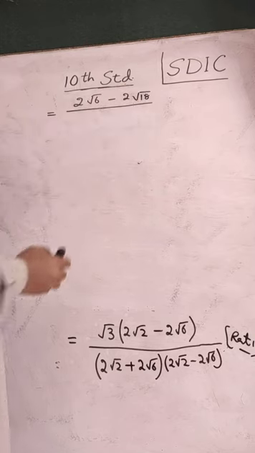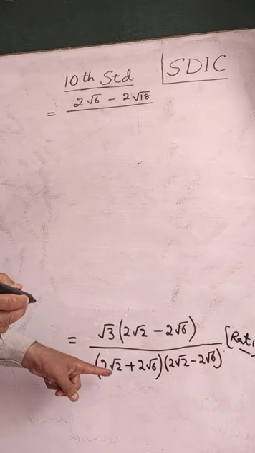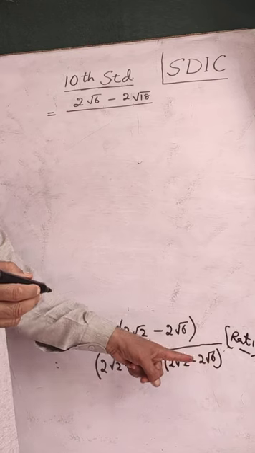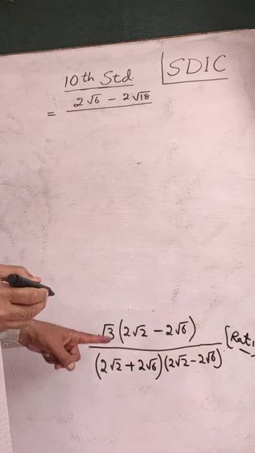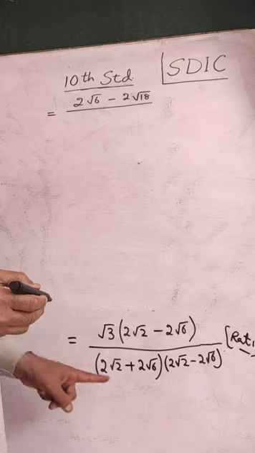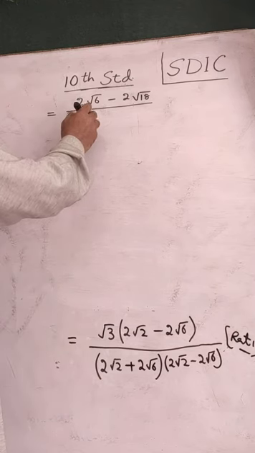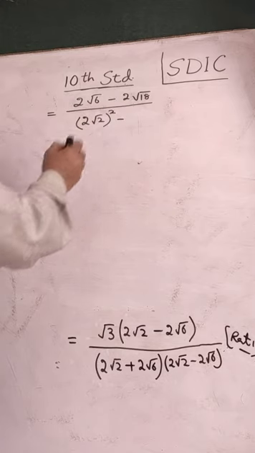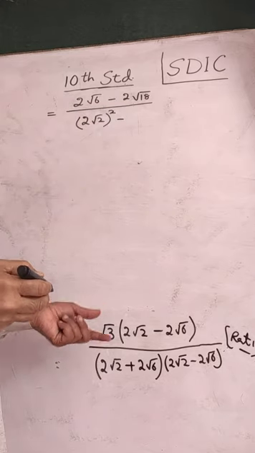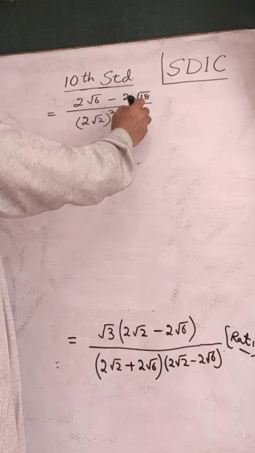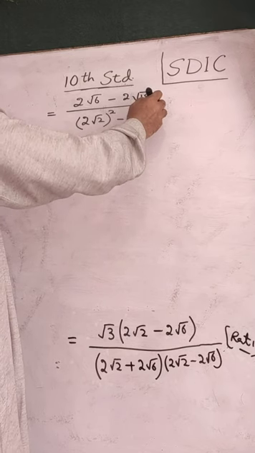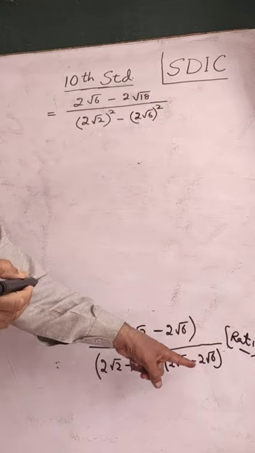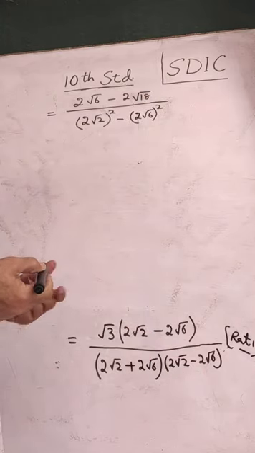Whole divided by. Now coming to the denominator, here we use the identity a plus b into a minus b, an algebraic identity. That is a square minus b square. Our a is 2 root 2. It will be a square, the square of 2 root 2 will be there. Then minus b square. Our b is 2 root 6. We'll have the square of this. We have used the identity in the denominator, a plus b into a minus b, that is a square minus b square. This is an algebraic identity.